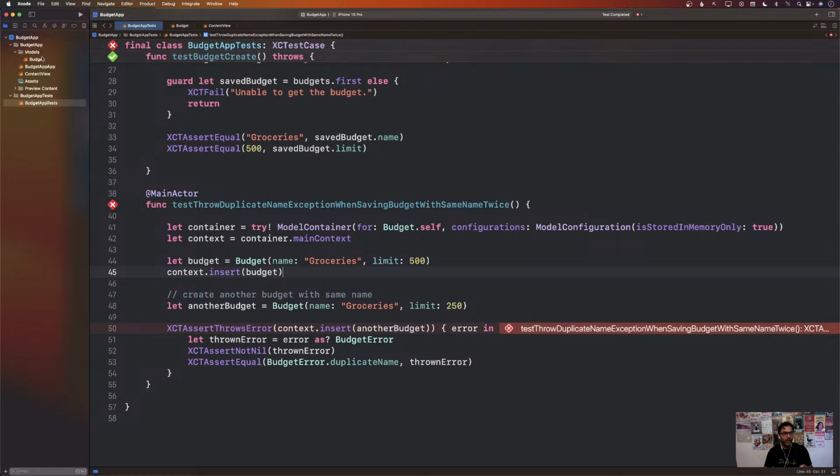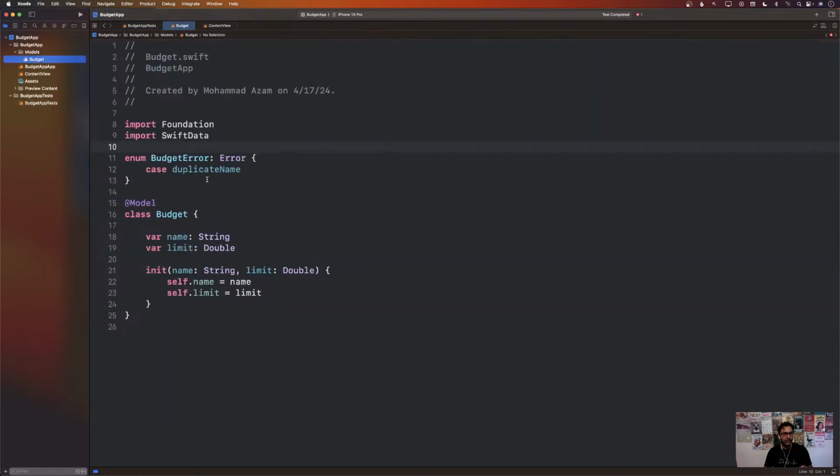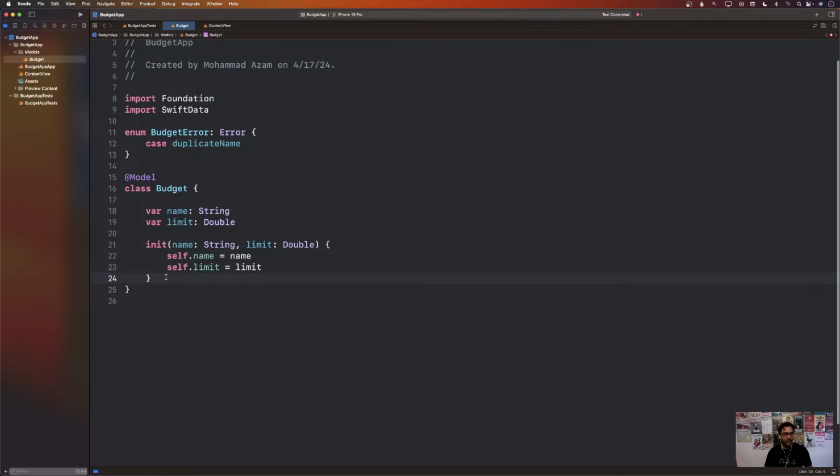So let me go back to my budget. And the way that we will do that is by exposing the save function, or just creating a save function in our budget. So I'll say context. I guess we can pass in context, which is the model context. There we go. And this can throw an error.